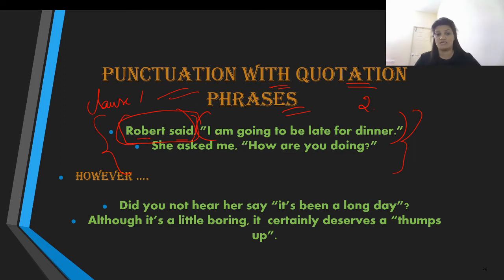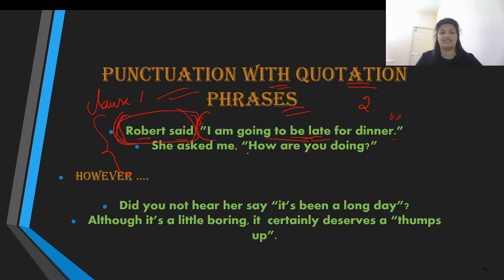The second clause, which is inside inverted commas, is "I'm going to be late for dinner." Therefore, this full stop is deserved. This period is needed by the statement inside the inverted commas, and not relevant to the outer statement. Completely, yes, of course, but then this statement inside the inverted commas also deserves a full stop. So we place it inside the double inverted commas.